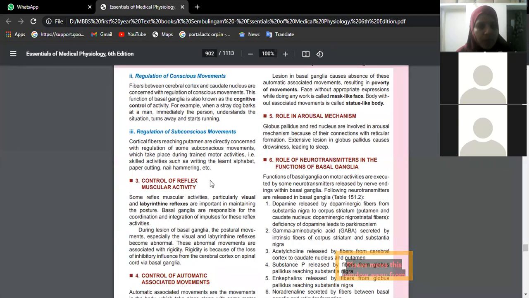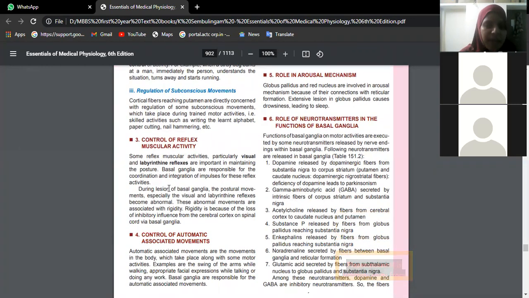Okay, so these are for example, conscious movements. When a stray dog is barking at a man, immediately the person will understand, he starts running, isn't it? Similarly, subconscious movements, like suppose if you are writing any alphabet, you will also bend your body and assume a particular posture to facilitate it, those are all subconscious movements. You are cutting, you will bend your body, you are hammering something, automatically our other hand comes and takes support. So all those are subconscious movements.